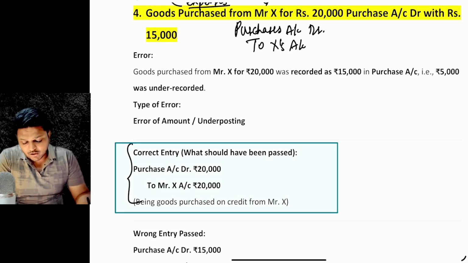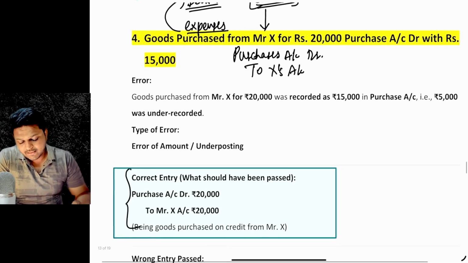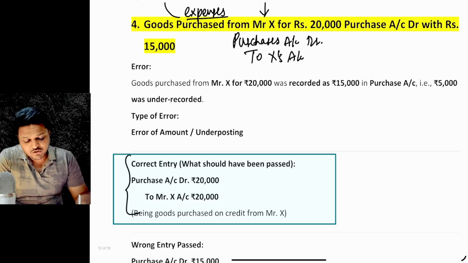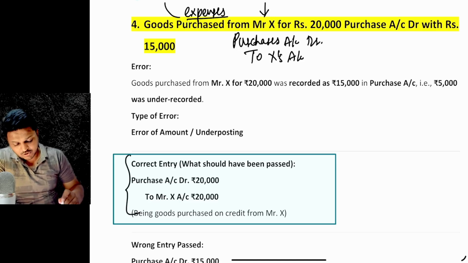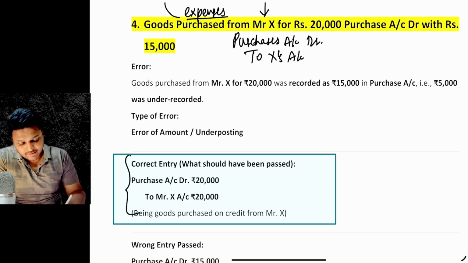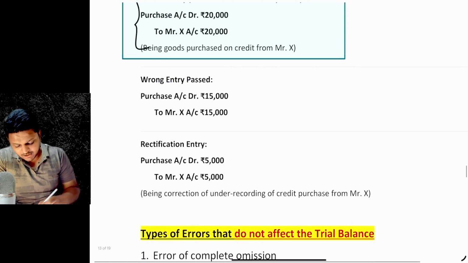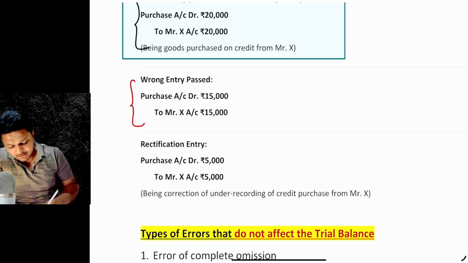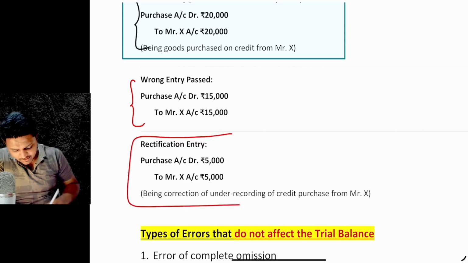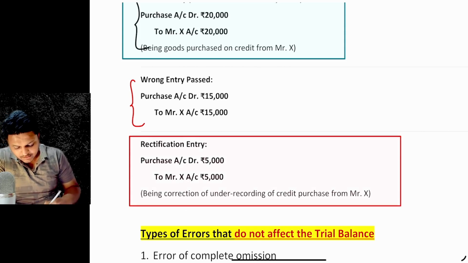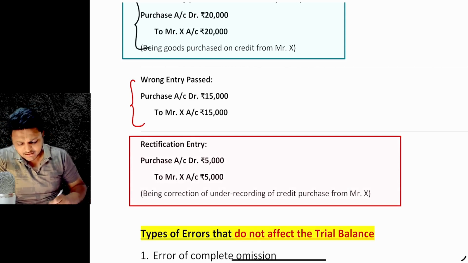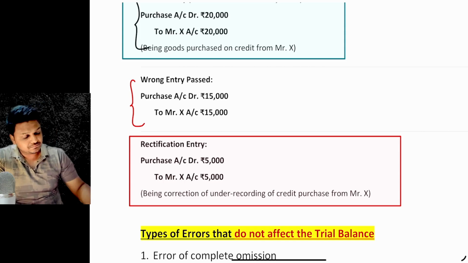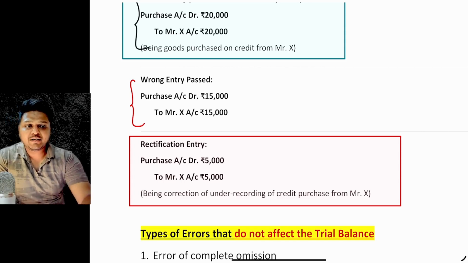Now, what entry was recorded? That says goods purchased from Mr. X for rupees 20,000, purchases account was debited with rupees 15,000. So instead of debiting rupees 20,000, there was a shortfall of 5,000, right? The wrong entry which was passed was 15,000. And so as to rectify the entry, we'll be passing the same entry with 5,000 again. That will be the rectification entry. This was the easier one, right? Is that clear? So this is the rectification entry. I hope that you are clear with the concepts related to it.